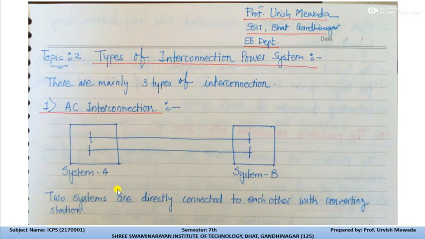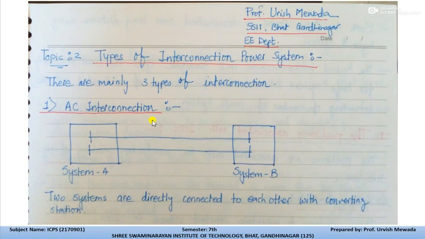AC interconnection means, suppose this is system A and system B, and they are interconnected with an AC transmission line. This is called AC interconnection. In this, the two systems are directly connected to each other with a converting station. We can use many utilities for the interconnection as per our requirement. So this is called AC interconnection.